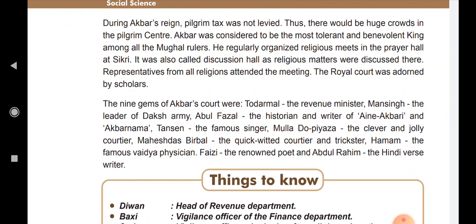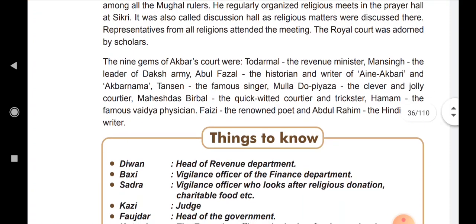He regularly organized religious meets in a prayer hall at Sikri. It was also called the discussion hall, and religious matters were discussed there. Representatives from all religions attended the meeting. The royal court was adorned by scholars.